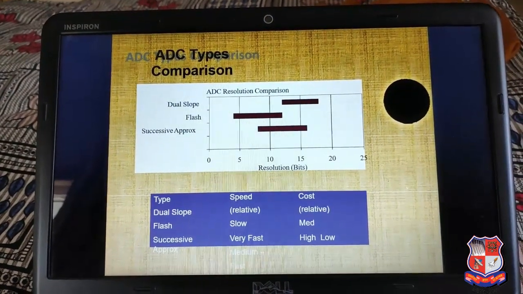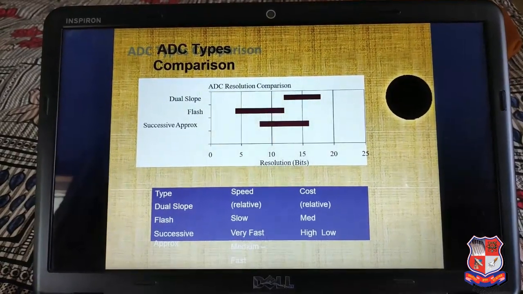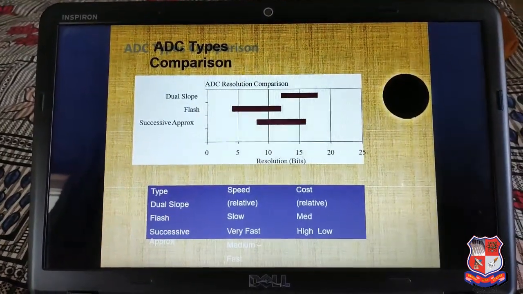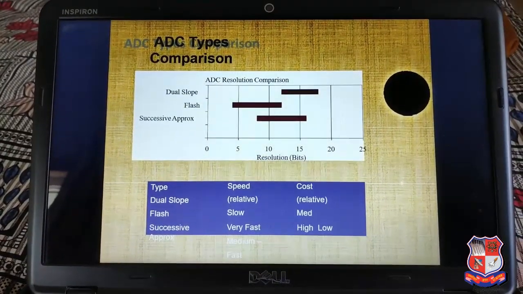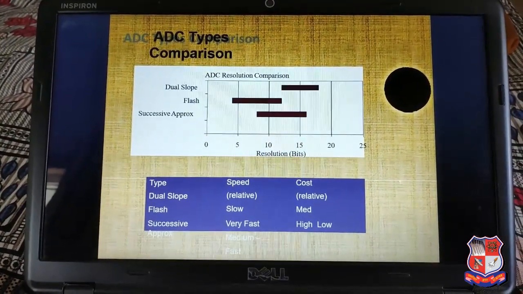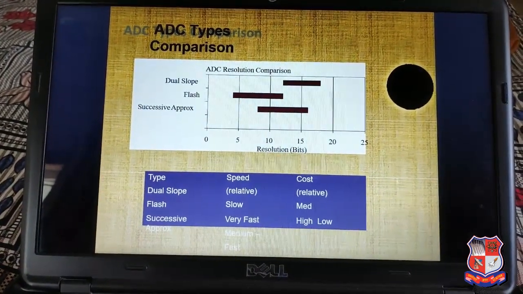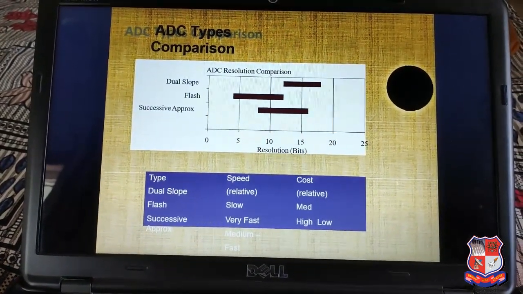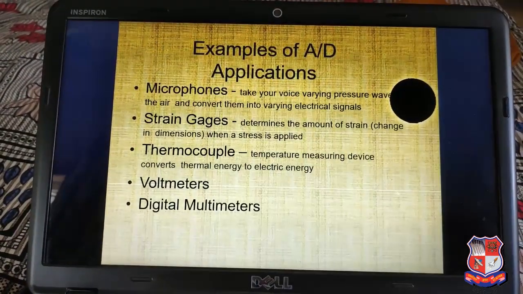This is the ADC type comparison. This is the ADC resolution comparison. The three types of ADC are dual slope, flash, and successive approximation. Here is a comparison of the speed and cost for the three types of ADC. Dual slope has a slow speed and low cost. Flash has a very fast speed and high cost. Successive approximation has a medium speed and medium cost.